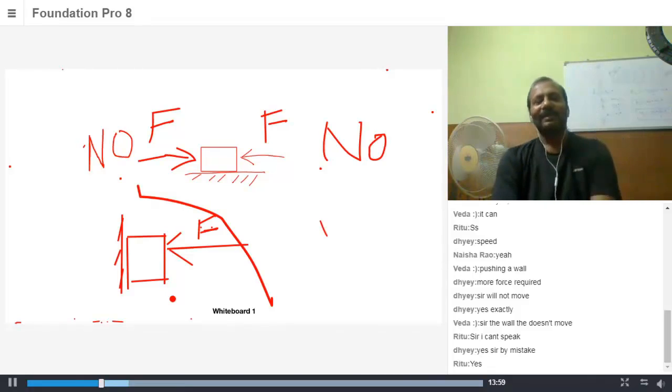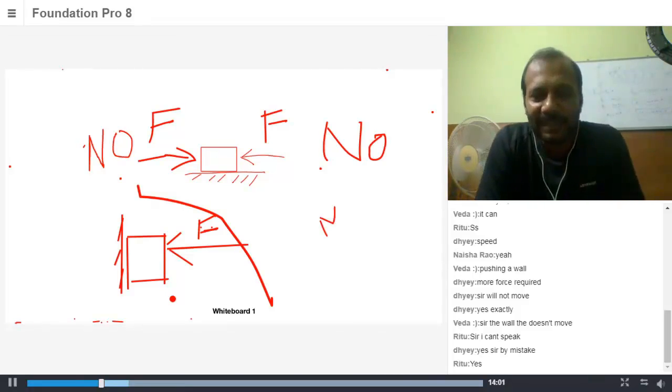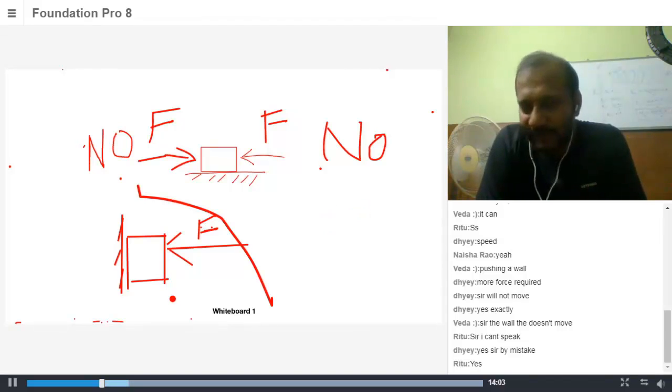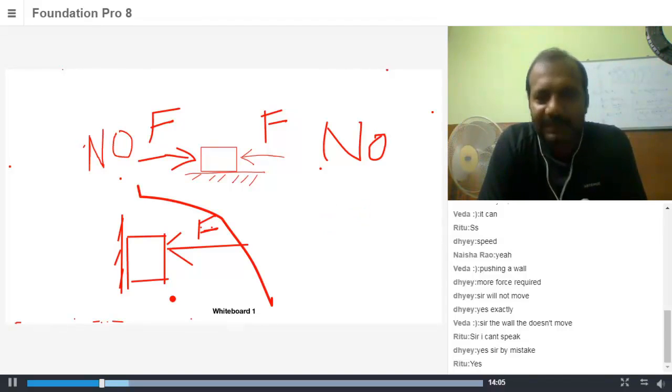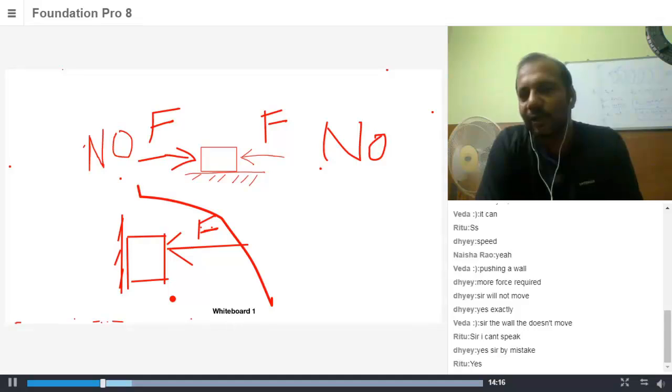So now, what is the cause? Is there any difference between the upper block, where there are two people applying two forces, and the lower block, where only one person is applying force on a block and the other side is touching the wall? Is there any difference between them? Yes or no?